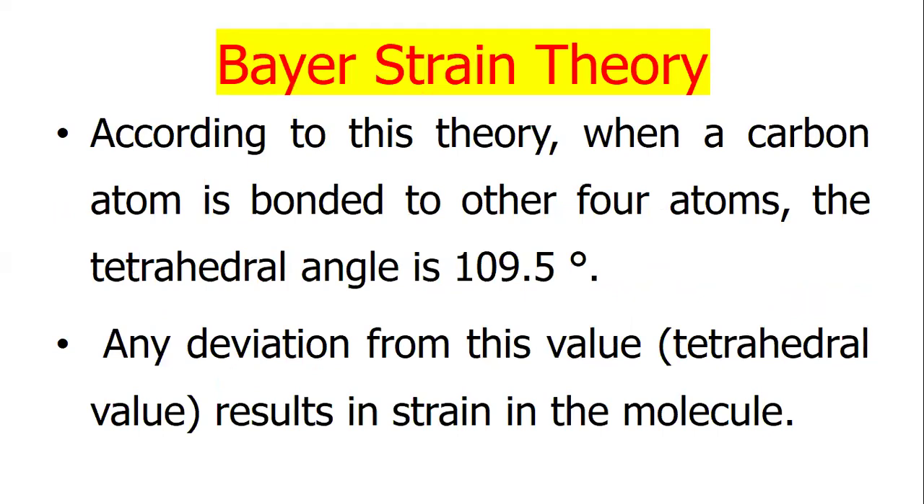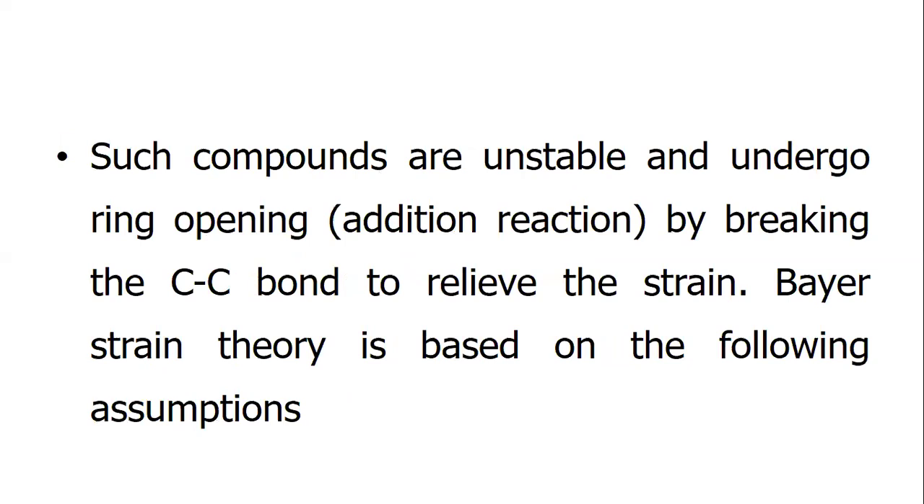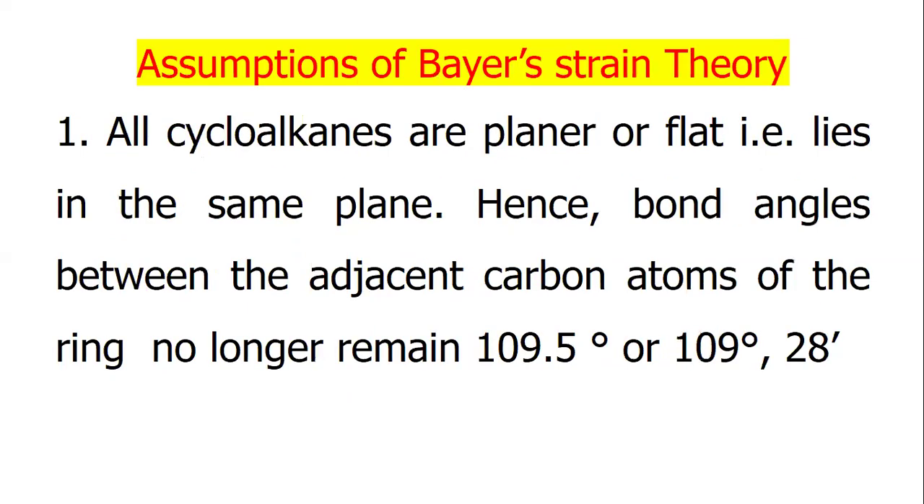Baeyer strain theory. According to this theory, when a carbon atom is bonded to four other atoms, the tetrahedral angle is 109.5 degrees. Any deviation from this tetrahedral value results in strain in the molecule. Such compounds are unstable and undergo ring opening addition reactions by breaking the carbon-carbon bond to relieve the strain. Assumptions of Baeyer strain theory: all cycloalkanes are planar or flat, that is, they lie in the same plane. Hence, the bond angles between the adjacent carbon atoms of the ring no longer remain 109.5 degrees, or 109 degrees 28 minutes.